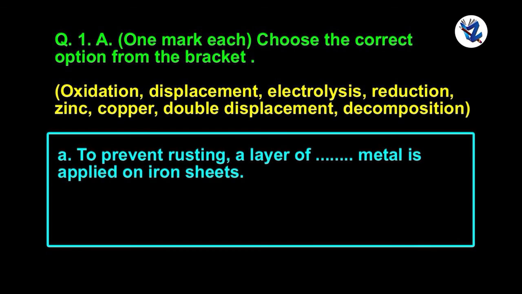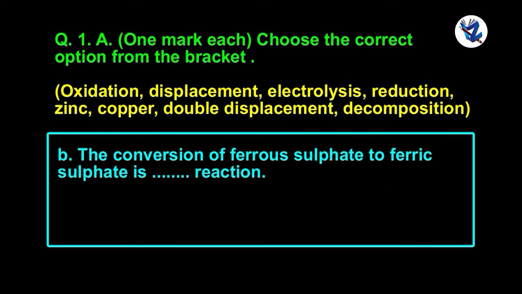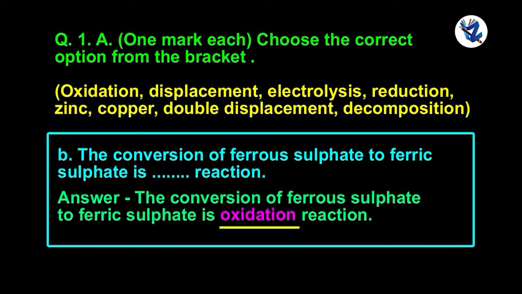To prevent rusting, a layer of zinc metal is applied on iron sheets. The conversion of ferrous sulfate to ferric sulfate is oxidation reaction.